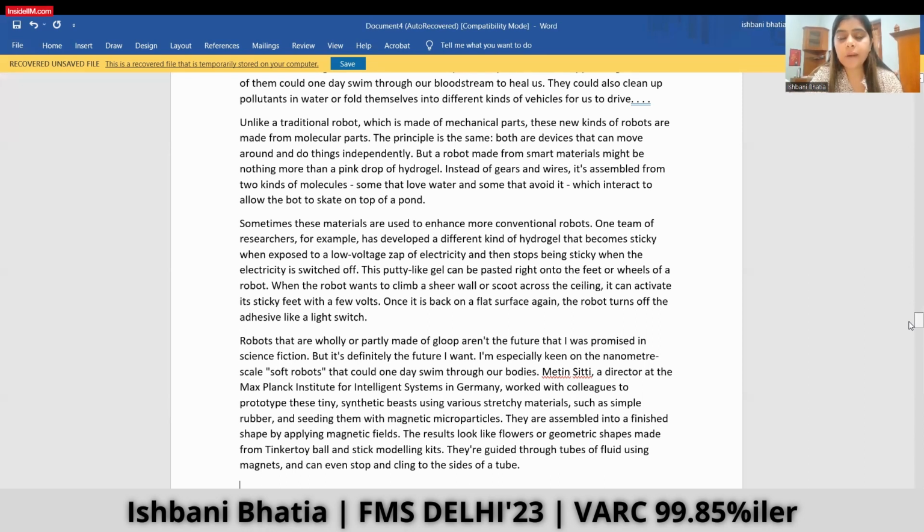But a robot made from smart materials might be nothing more than a pink drop of hydrogel. Instead of gears and wires, it's assembled from two kinds of molecules. Okay. So now the author is further distinguishing it from the traditional robots that we have seen. So it won't be mechanical parts that are arranged, but just a drop of hydrogel. Instead of gears and wires, it's assembled from two kinds of molecules, some that love water and some that avoid it, which interact to allow it to skate on top of a pond.